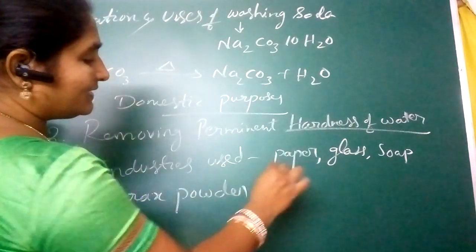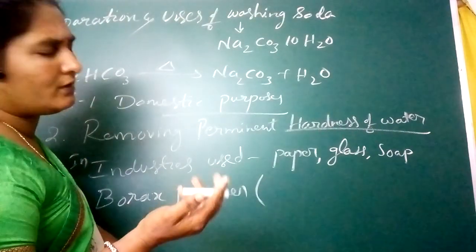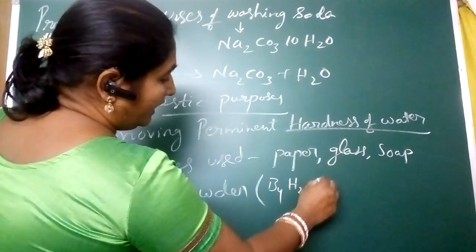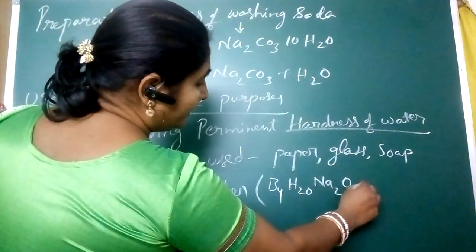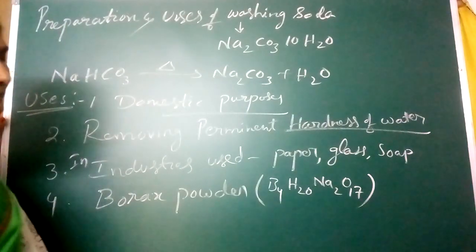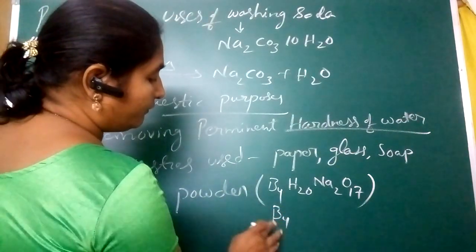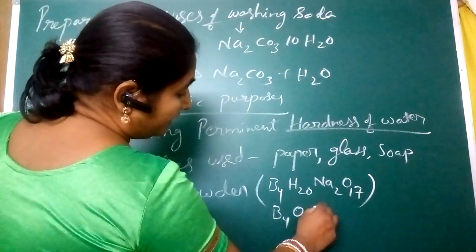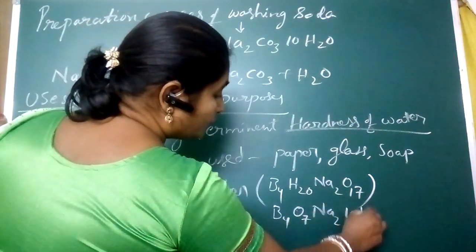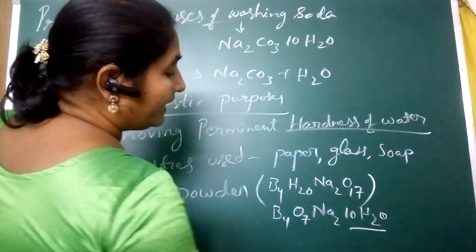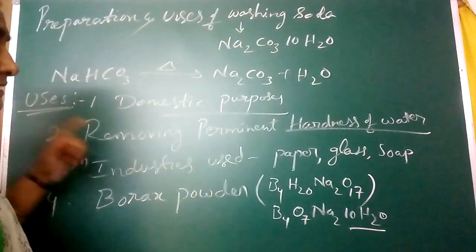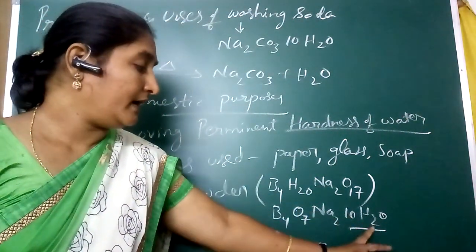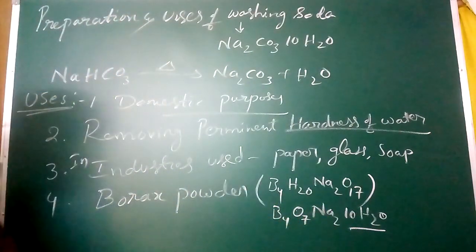Many children ask what the formula of borax powder is. The formula is Na2B4O7·10H2O. Here you can write it like this: B4O7Na2 and 10H2O. This is also called decahydrated borax. Deca means 10. Decahydrated borax is the formula of borax powder.